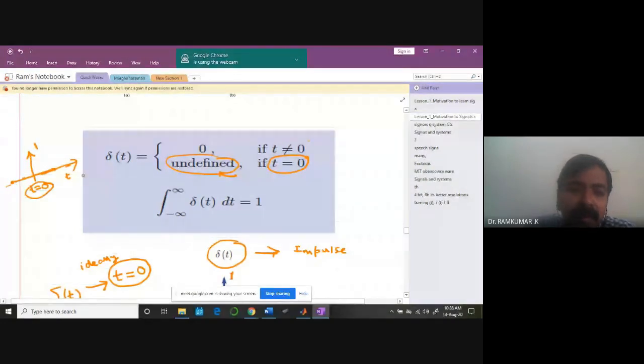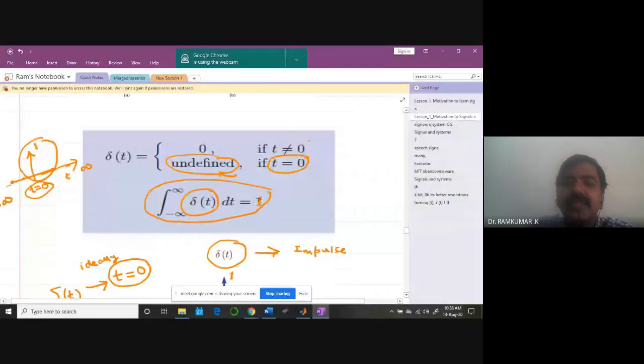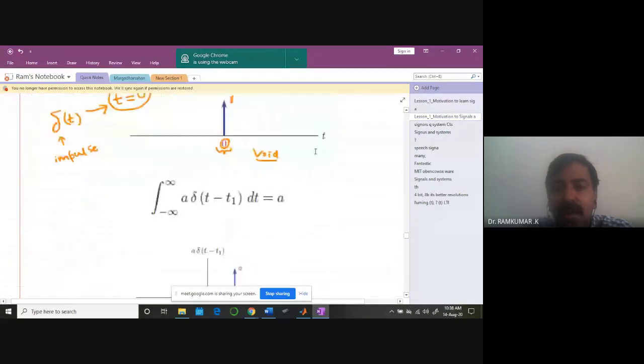So naturally, something is going to help us. That's called the integration part. When I integrate this signal from minus infinity to plus infinity, delta t dt, I get the area to be equal to 1. So you need to use this integration formula. You should not forget this. I'm computing the area of the signal delta t, and that value is going to be equal to 1. That's the first understanding. Keep this in mind.